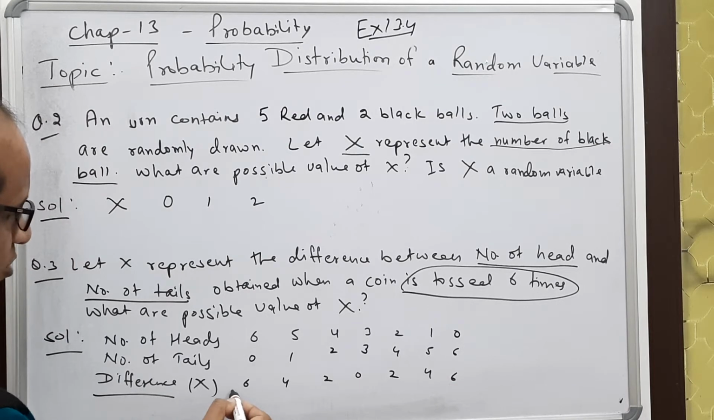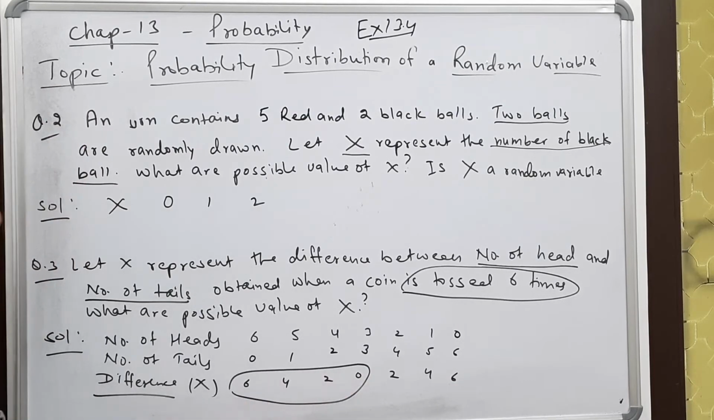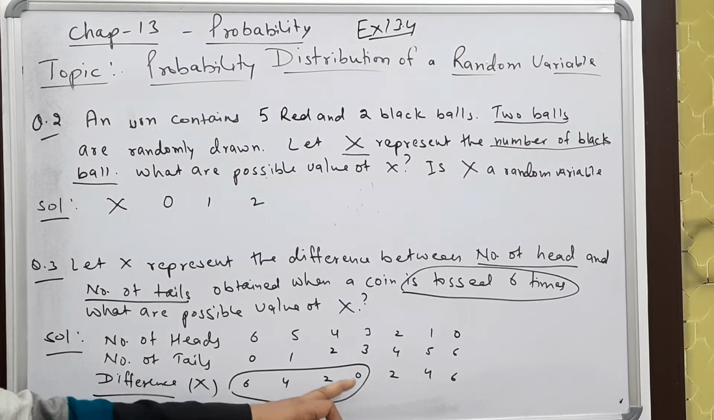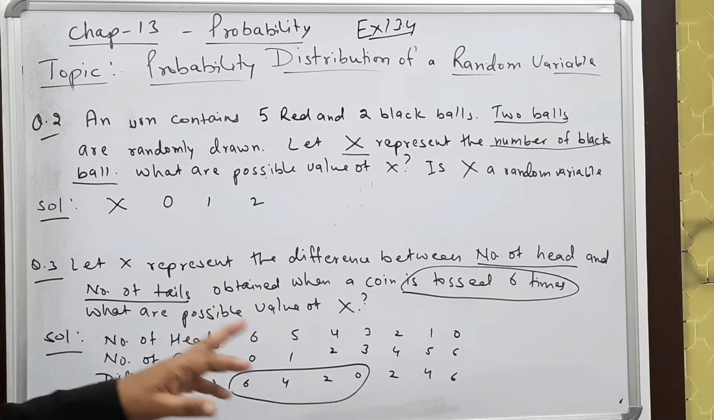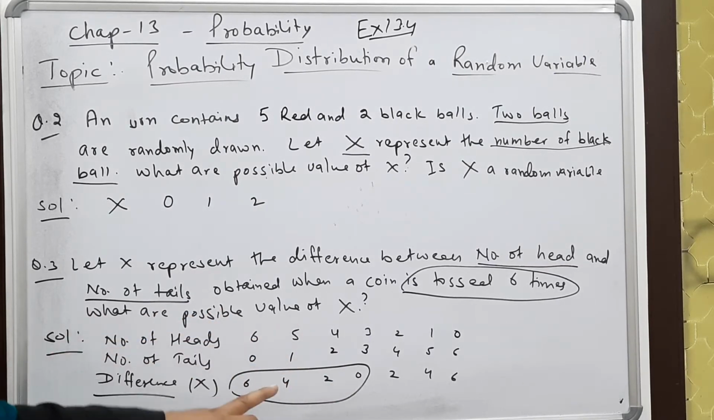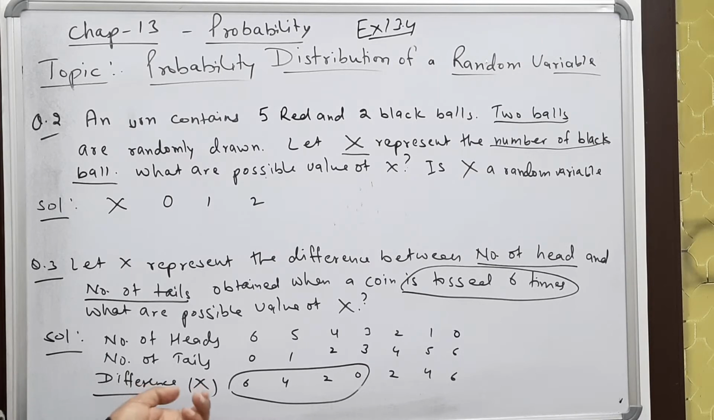So what are the values of x? These are the values of x. And we can say that the possible values of x are 0, 2, 4, 6, because again these things are repeating. So here these are the values of x.